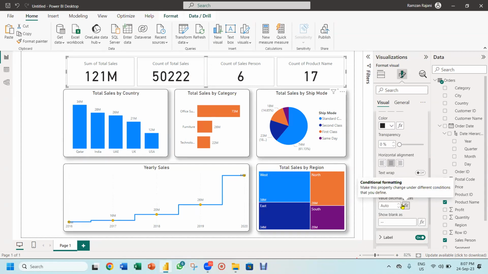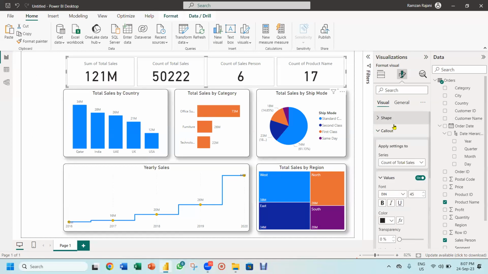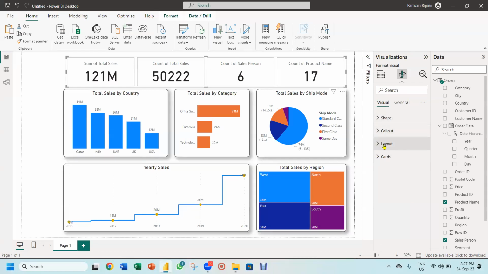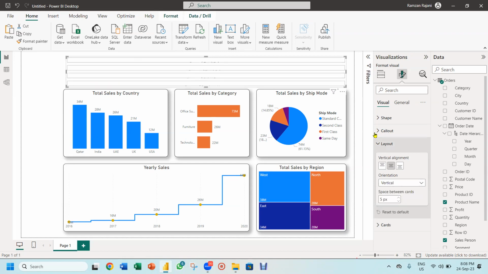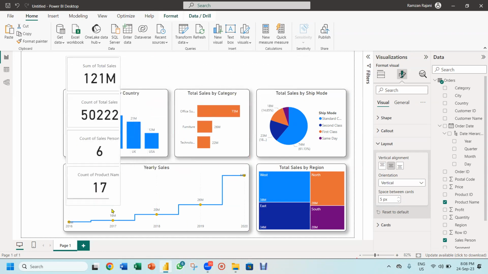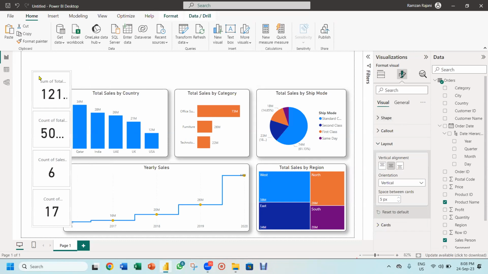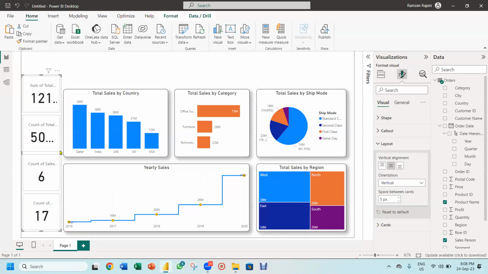Now I'm going to show you some magic. What is that? This is horizontally arranged. We will arrange it vertically over here. You see how I do it? You see some interesting part. Here they have given one option, layout, meaning the layout of this. Now this is horizontal. So I click on layout and I say, hey, I need a vertical. So I click on vertical and it became vertical. Now you have to come on the corner and you have to adjust this. And now I take it and I put it nicely over here.